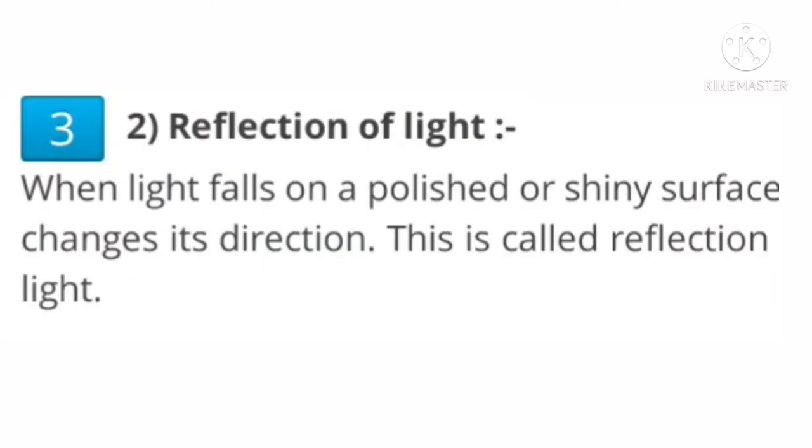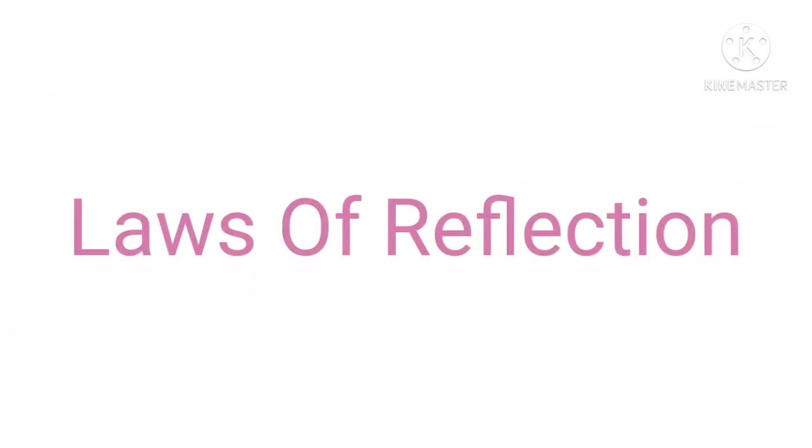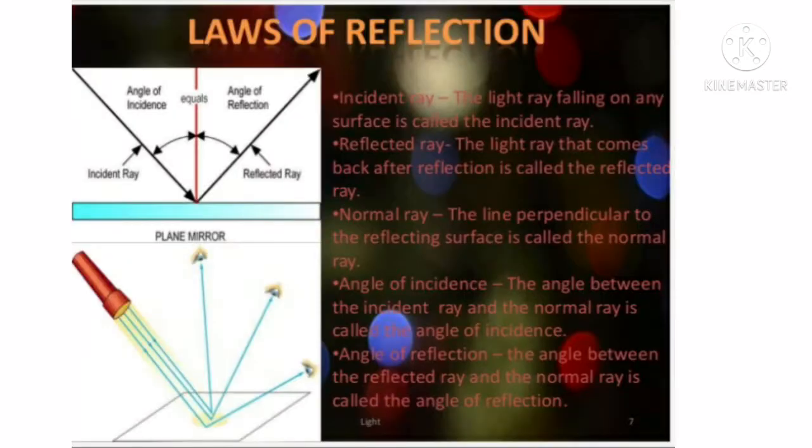What is reflection of light? When light falls on a polished or shiny surface, it changes its direction. This is called reflection of light. When a ray of light falls on a plain mirror, it gets reflected. The reflection of light from a plain mirror takes place according to two laws, which are known as laws of reflection of light, children.